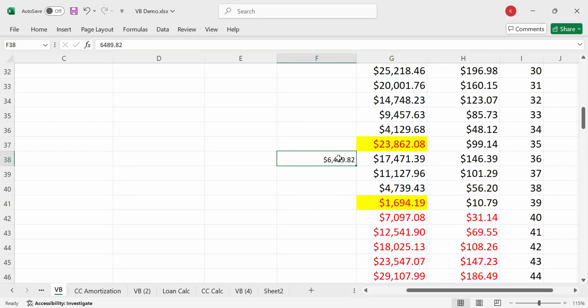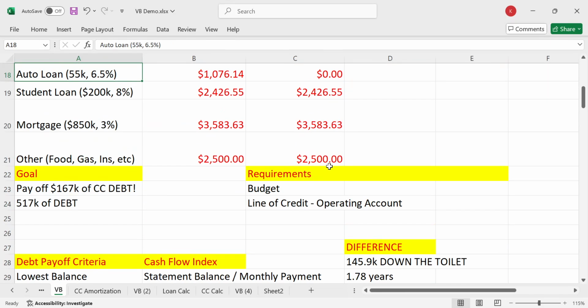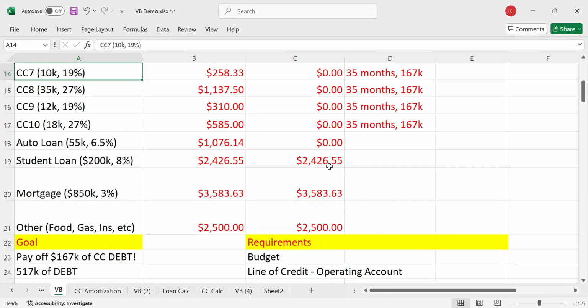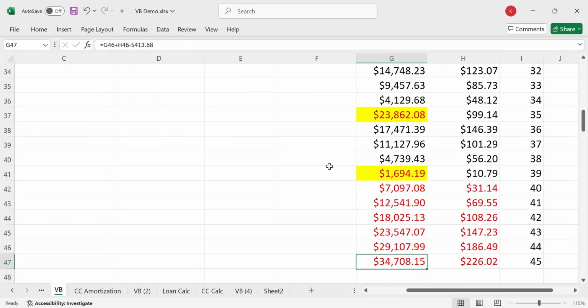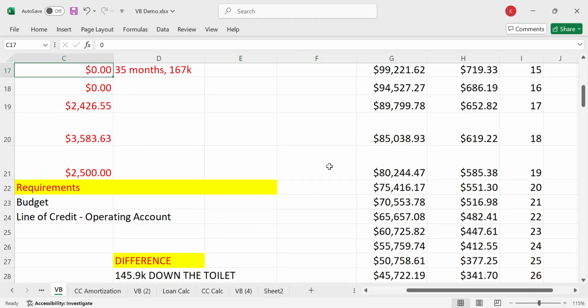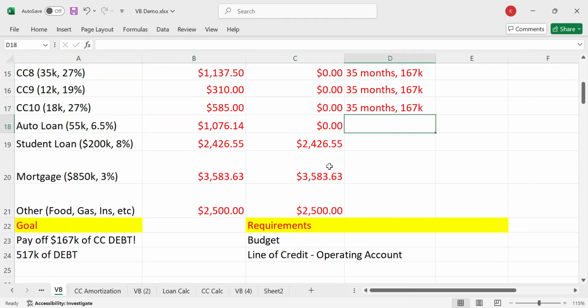We paid that auto loan off in how many more months when we focused on that auto loan? 1, 2, 3, 4, about 4 months, right? Because we got the cash flow. And cash flow is the only thing that matters. Interest rate kind of matters, but it's like second or third place, okay? So actually, so 39 months. So 39 months plus, okay. So this is 167 plus 55. That's $222,000.